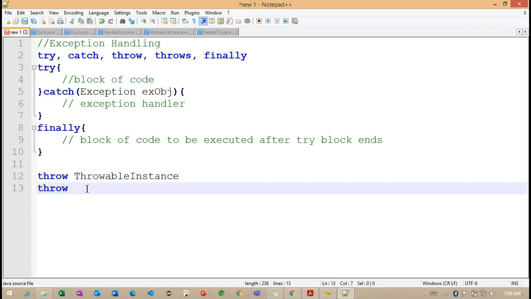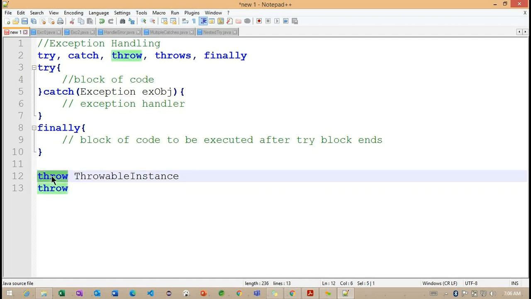We need to understand some restrictions when working with the throw keyword. The throwable instance we use must be only a class that extends the Throwable class. And whenever we throw any exception, the catch block needs to handle that exception.